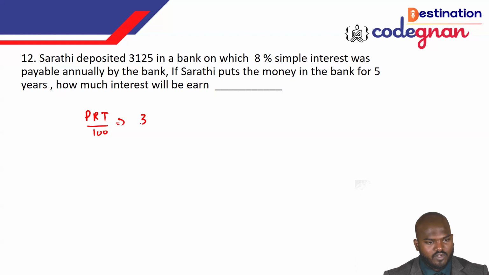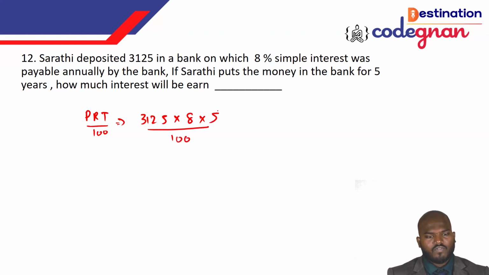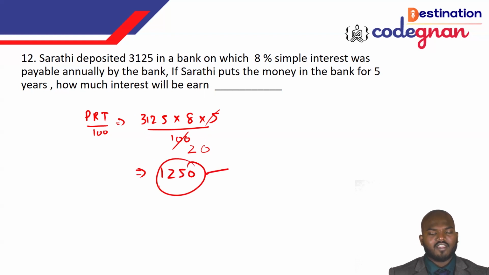So P is equal to what? 3125 here. The rate of interest is equal to 8%, and time is equal to 5, over 100. If you deal it up, guys, you see this: 5 times 25, so 5 times 20 will give you 100. And next, with respect to the value, if you cancel this one, we can call that 1250 is the exact answer here.